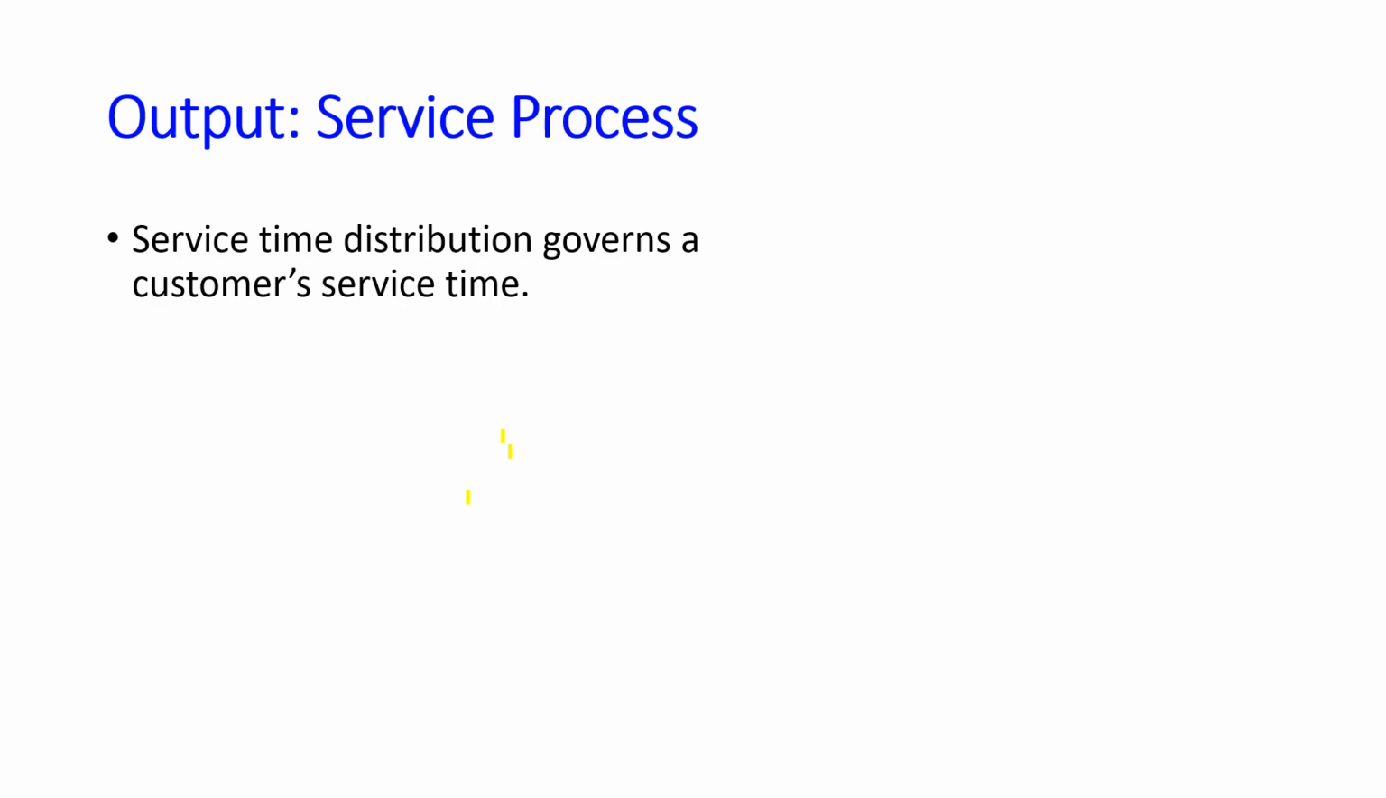Now let's talk about the output of a queuing system. If the input to a queuing system is the arrival process, where customers arrive in the queuing system, the output of a queuing system is the service process. Because once a customer has been served by the server, he or she will leave the system.